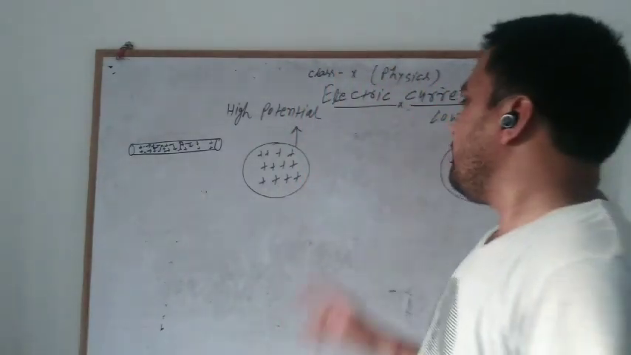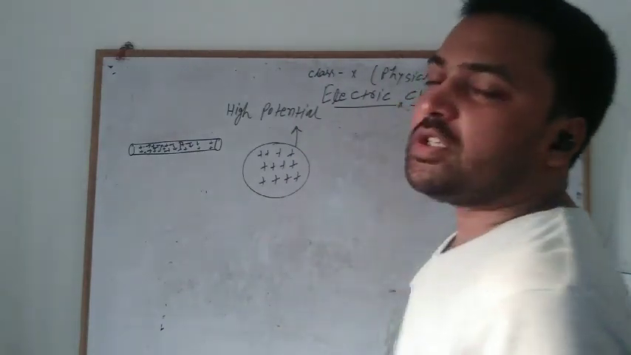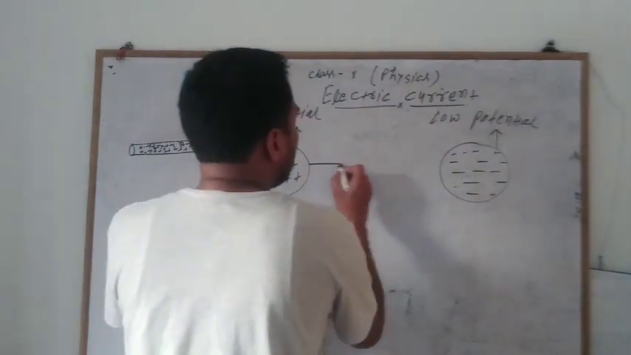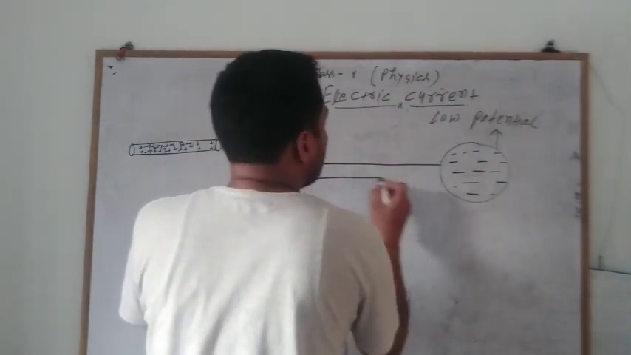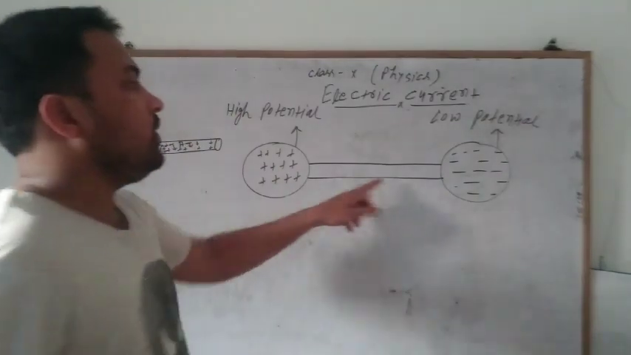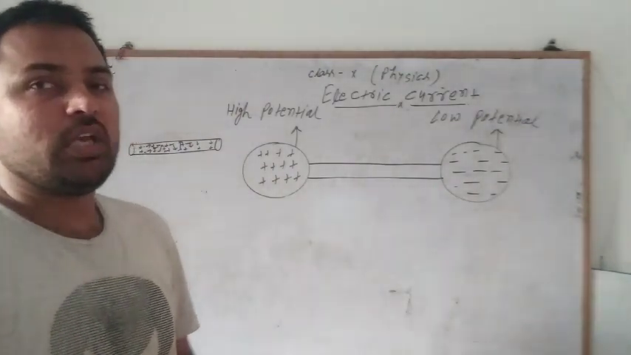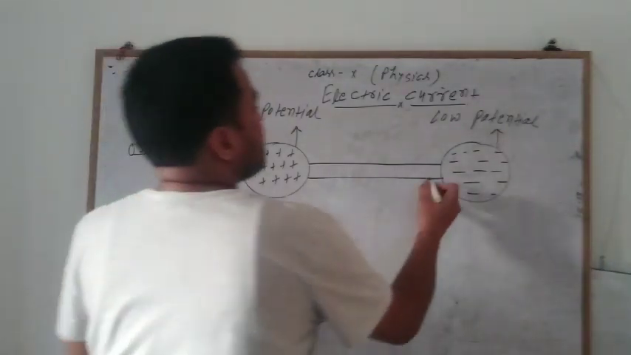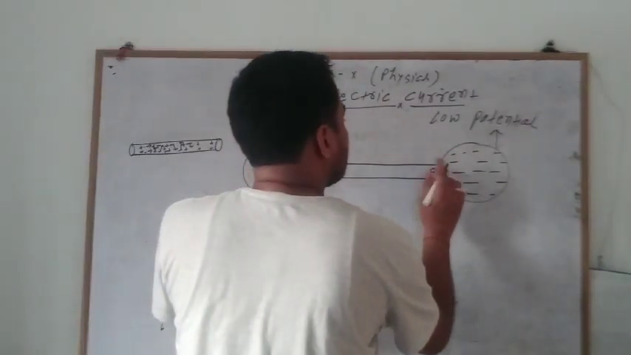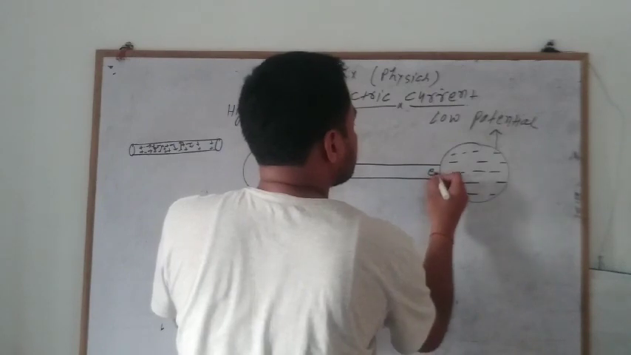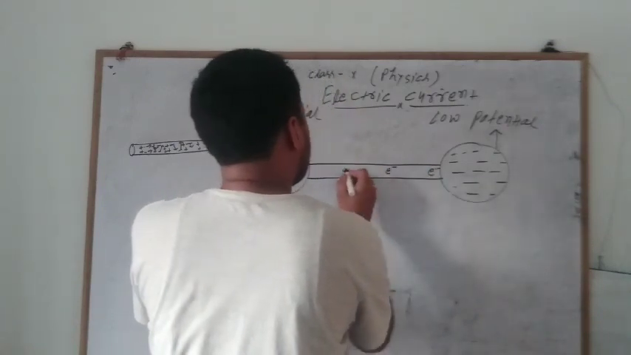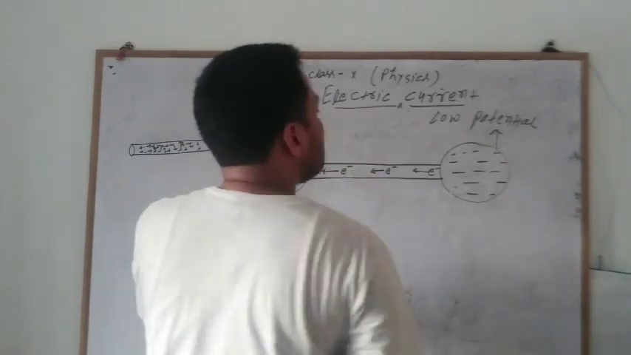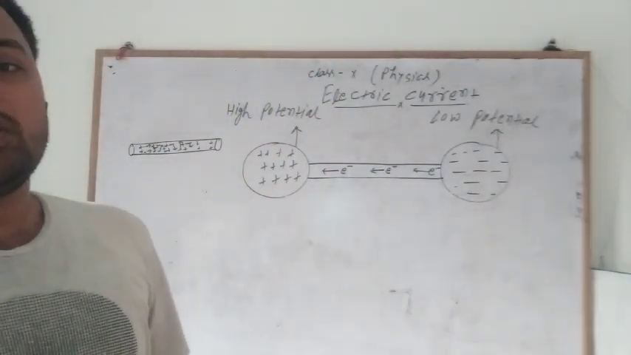When this metallic wire is connected between the high potential body and the low potential body, what will happen? There will be one phenomenon: the negative charge, that is electrons, will move from the lower potential body to the higher potential body.